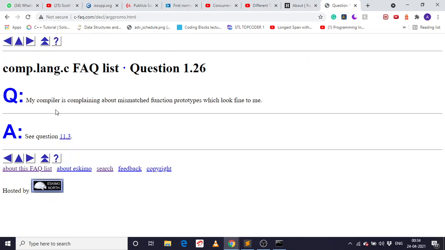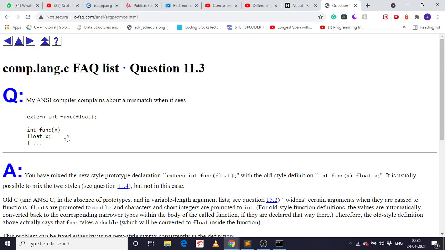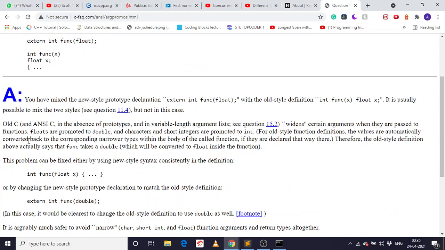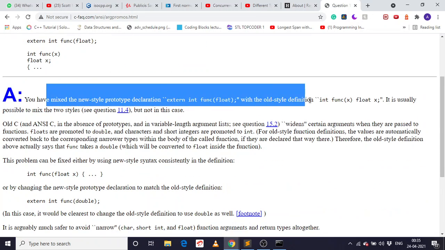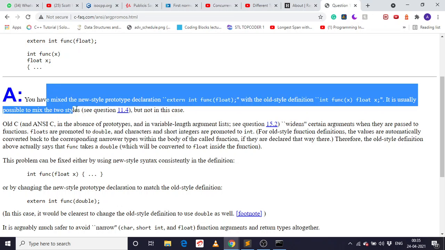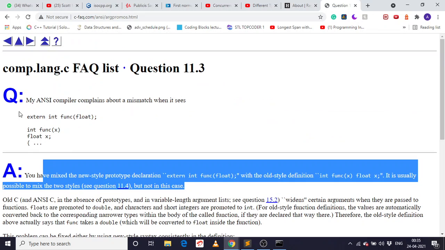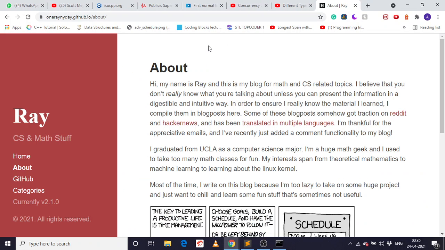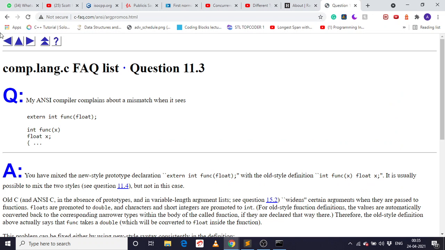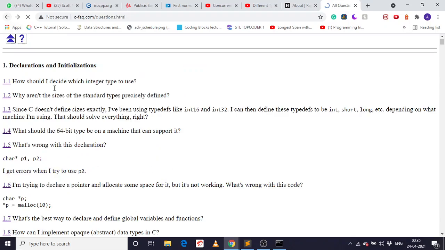My compiler is complaining about this main function called f, which looks fine to me. Let me see. Compile. So these are the same things, but here we have a float and we should declare a float here. Okay, so these are the declarations. It's the two sides, yeah, that's why I'm saying these are the two things. We shouldn't do this. Oh, I don't know what I did. Should go back again.